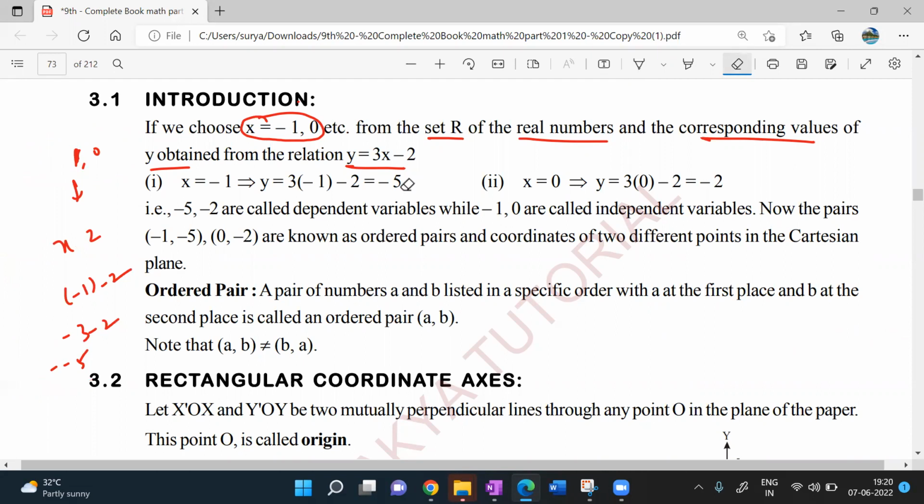As it has 4 quadrants. It has 4 quadrants. Look at this, I'll explain everything.